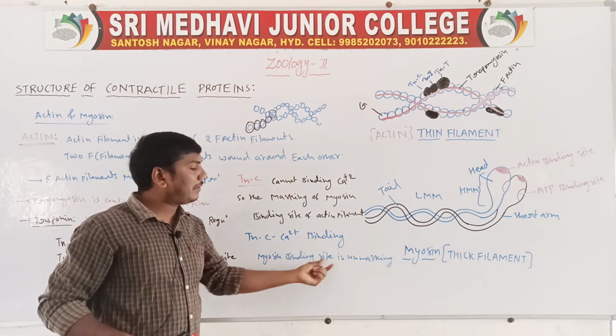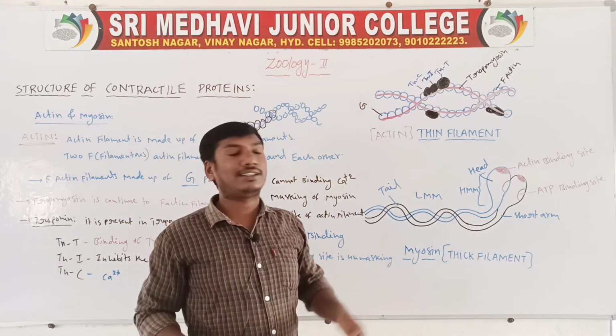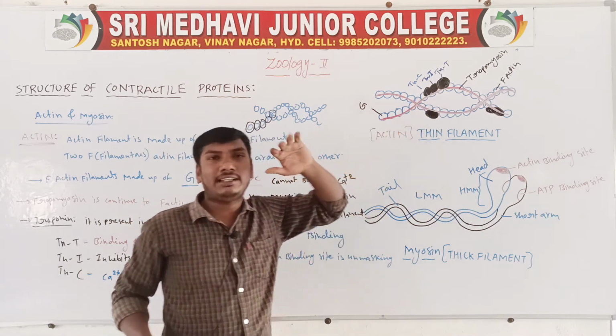So the myosin binding site of the actin is unmasked, and the myosin is binding to the actin filaments.